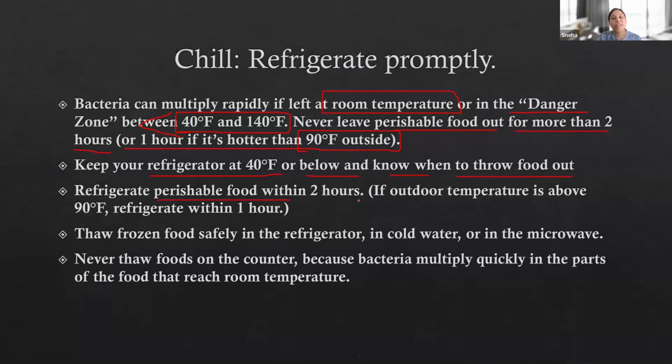Refrigerate perishable food within 2 hours. Within 2 hours, you have to put the food into the refrigerator. If the outdoor temperature is above 90 degrees Fahrenheit, then refrigerate within 1 hour. Okay, thaw frozen food safely in the refrigerator, in cold water, or in the microwave. So what they are talking about is the thawing process. Thawing means warming up.